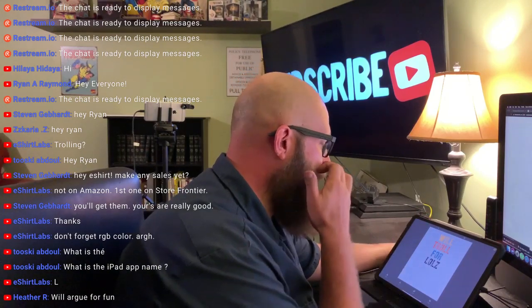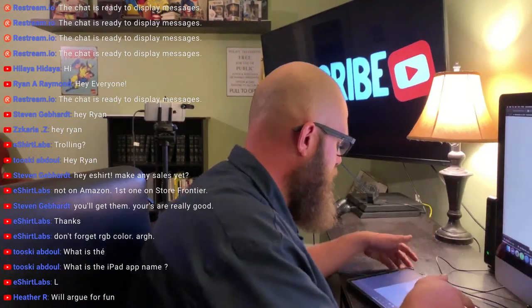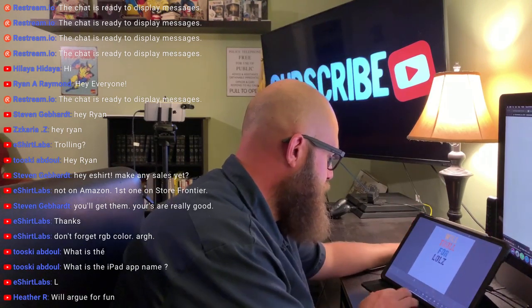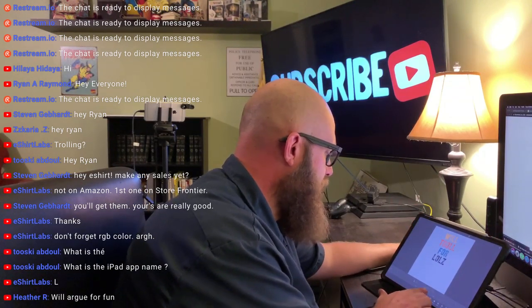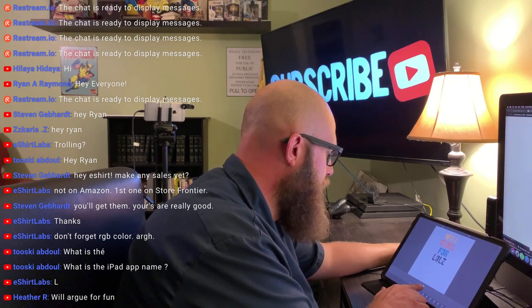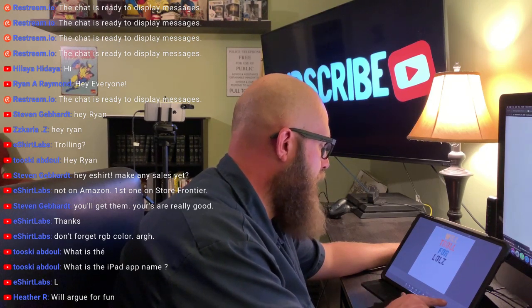All right, so we got that there. I'm wondering how this will look if we just make it a little bit different. So what are our different options here? We've got a style. We can change the alignment, space, caps, curves. I could add a curve to it of some sort, but I don't think I want a curve here. But what I think I do want is a little bit of a drop shadow.